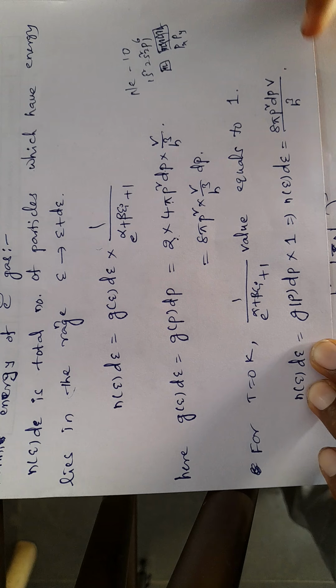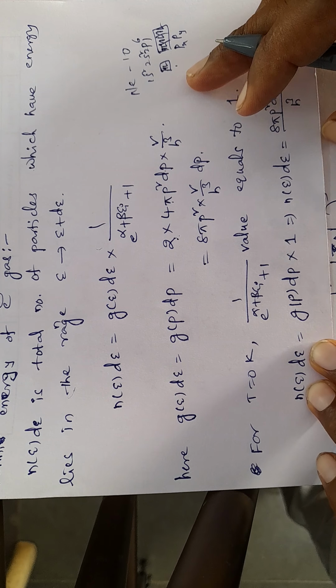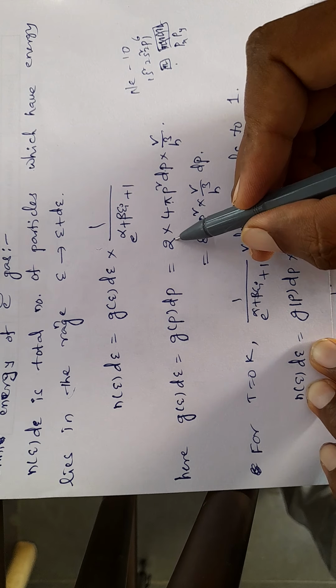So this orbital is the minimum volume existing for 2 particles in a cell in phase space. That's why I am writing 2 into.